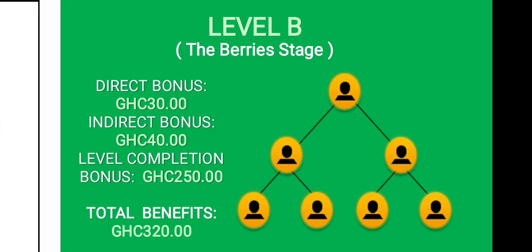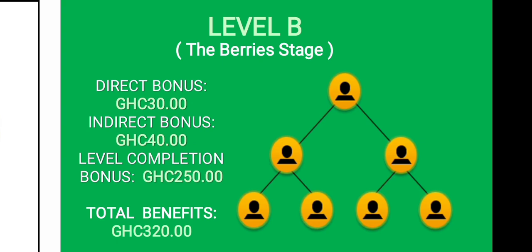And when that happens, you have a set of 6 people in your team, and that means you've completed level B. You are going to earn an indirect bonus on the last 4 people that join you in level B, and it's going to be 40 cedis indirect bonus, meaning 10 cedis each for each of them that joins you in level B. That is the indirect bonus. Now, after that you have the level completion bonus, which is 250 cedis, added because all the 6 people are in. In total, adding your direct bonus, indirect bonus, and level completion bonus, all will be 320 Ghana cedis worth of food items for level B.